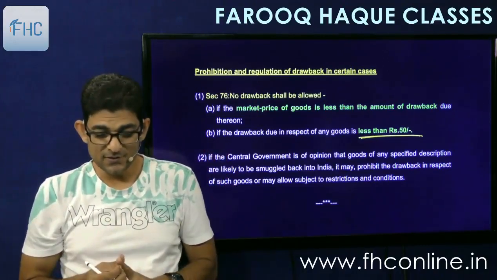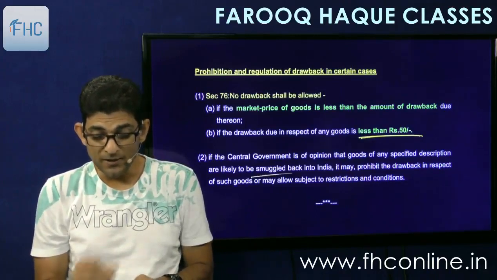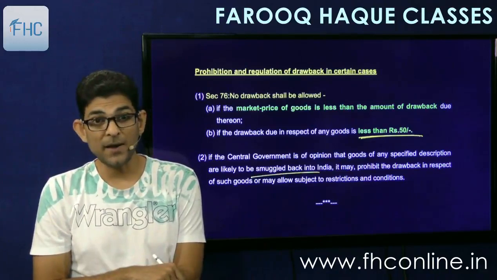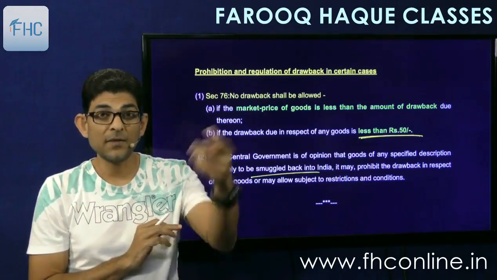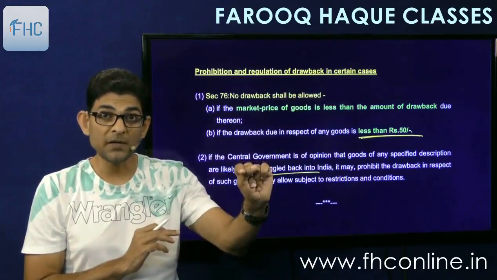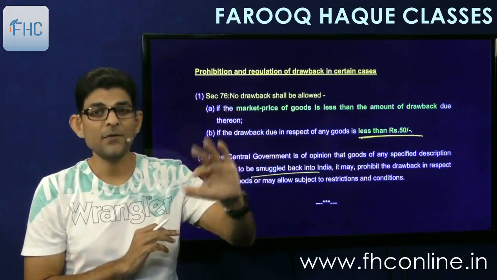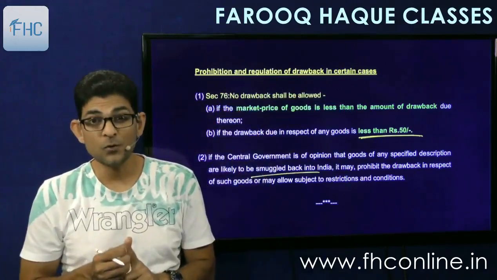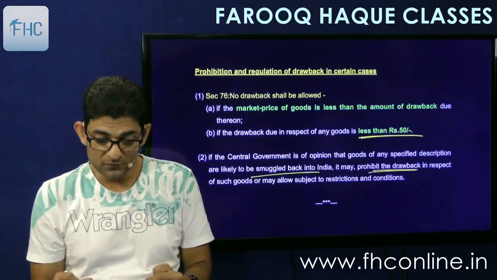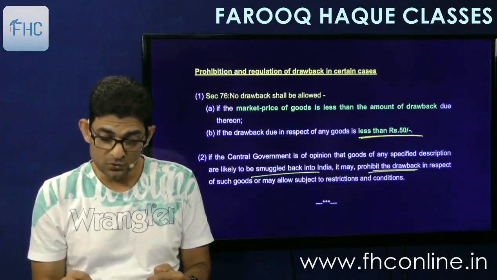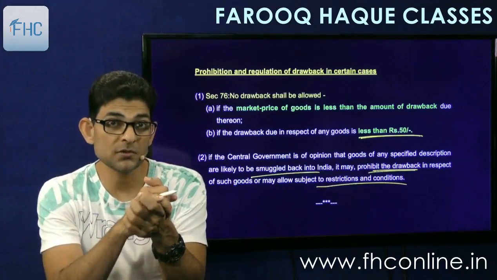And lastly, it says that the central government is of the opinion that the goods of any specified description are likely to be smuggled back into India, if there is a chance of smuggling back. So you are exporting it and claiming the drawback, and then you will re-import it through smuggling, means off the record, to a beach in Goa. Then you will not be allowed drawback. The government will prohibit the drawback. It may prohibit the drawback in respect of such goods, or may allow subject to restrictions and conditions. Lot of restrictions and conditions can be imposed.